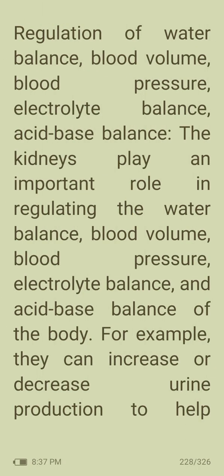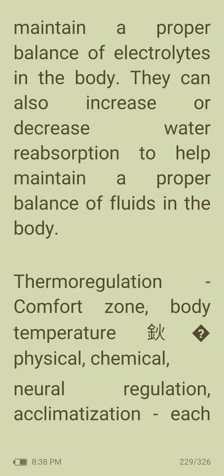Then regulation of water balance, blood volume, blood pressure, electrolyte balance, acid-base balance. The kidneys play an important role in regulating the water balance, blood volume, blood pressure, electrolyte balance, and acid-base balance of the body. For example, they can increase or decrease urine production to help maintain a proper balance of electrolytes in the body. They can also increase or decrease water reabsorption to help maintain a proper balance of fluids in the body. Then thermoregulation.